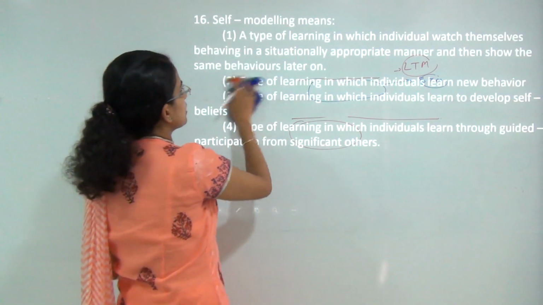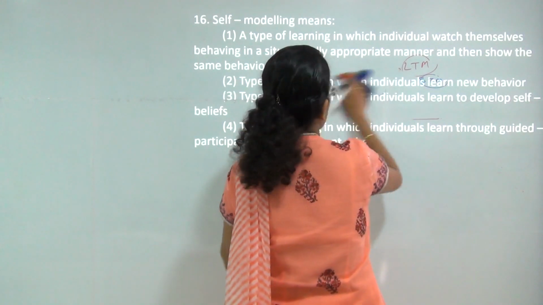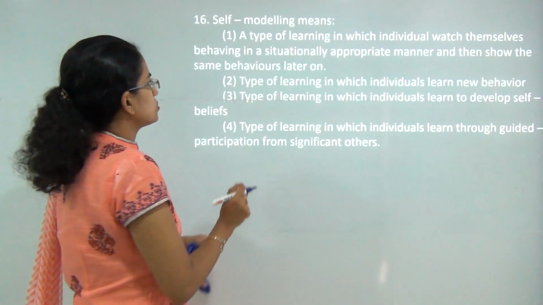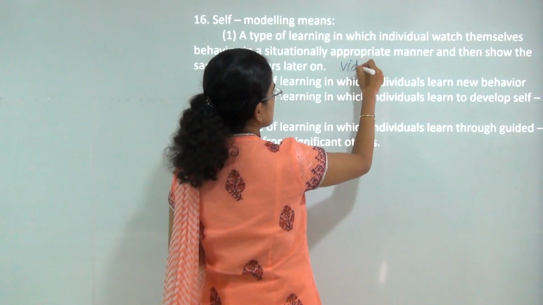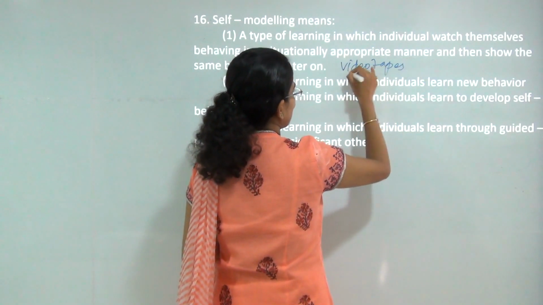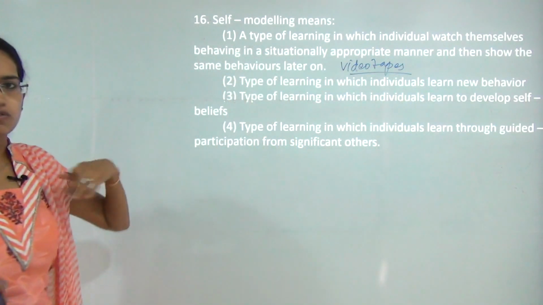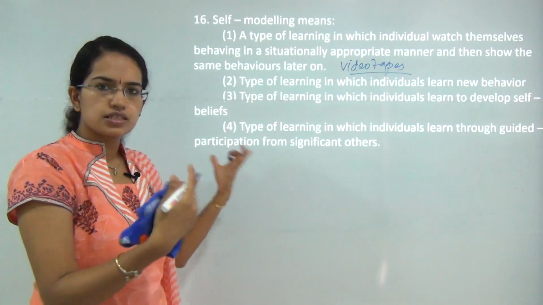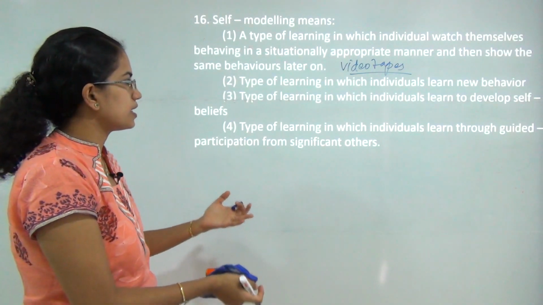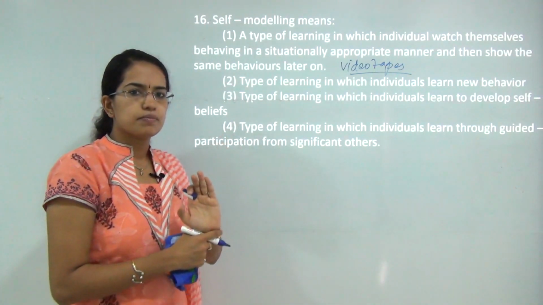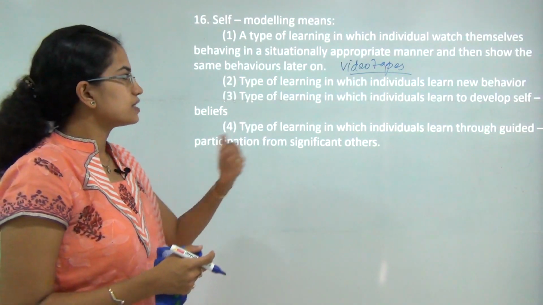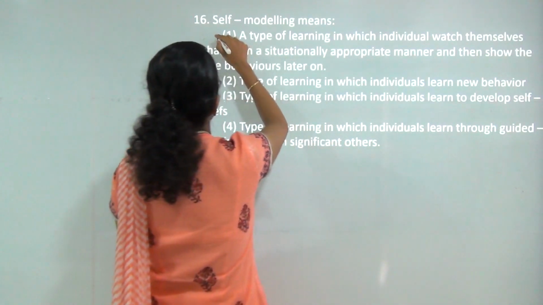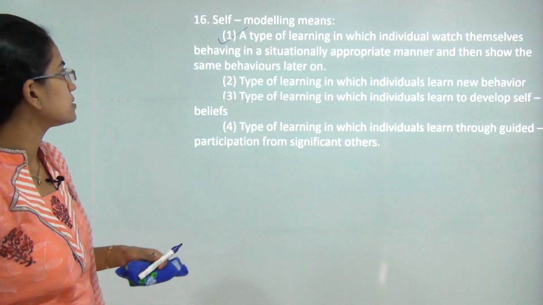The next question is self-modeling. Self-modeling means I am modeling myself and then I am trying to learn from that. So it is usually conducted by means of videotapes. What exactly is self-modeling? It is a learning where an individual watches themselves behaving in a given situation and that behavior is recorded on a kind of videotape, and that videotape is shown to the person again, and then based on that he tries to self-model himself. So that is a technique of self-modeling. So the correct answer here is 1.